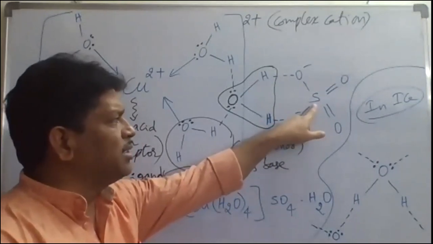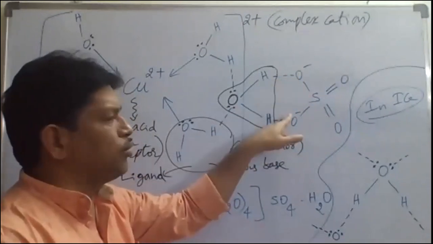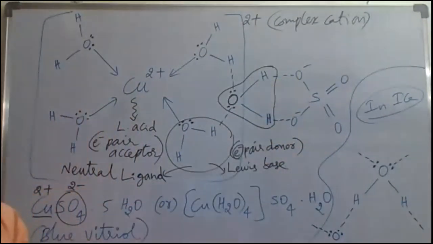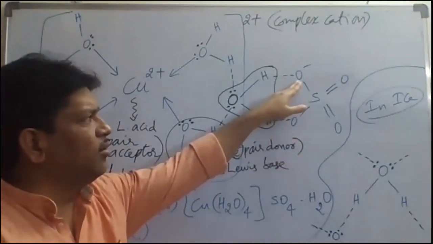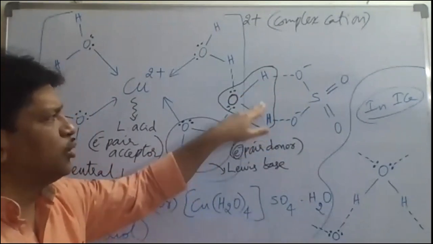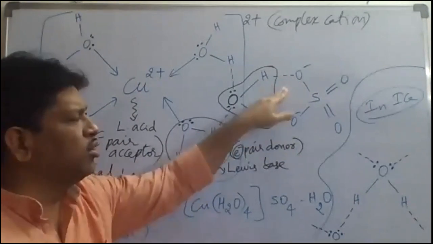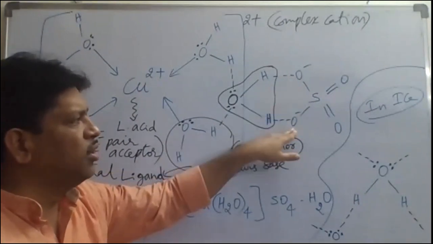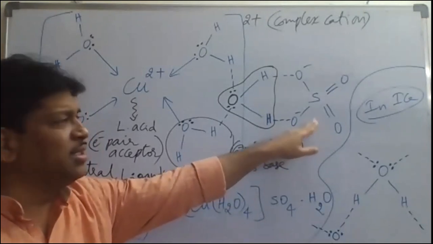This total ion is SO4 2-: minus 1, minus 1, so minus 2. These two hydrogens of the same water molecule will form two hydrogen bonds with two oxygen atoms of the SO4 2- radical.